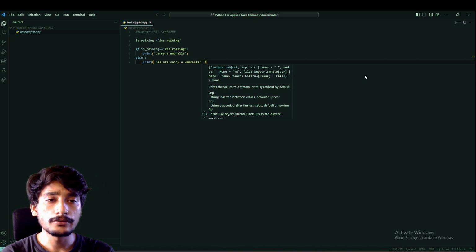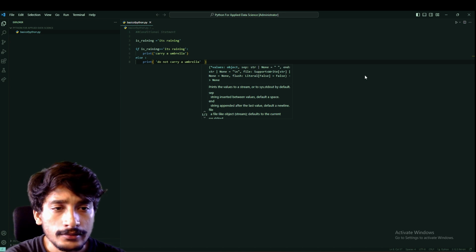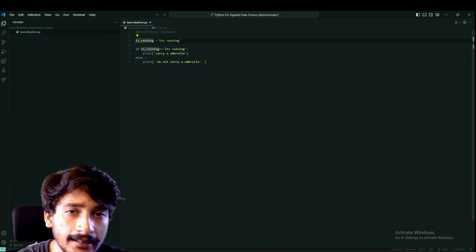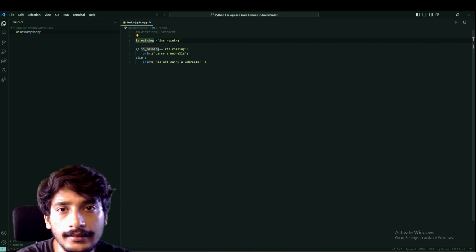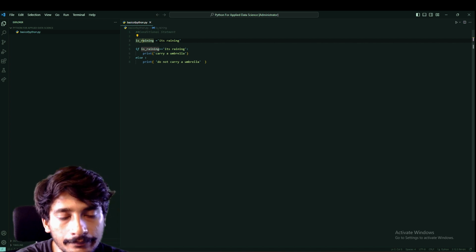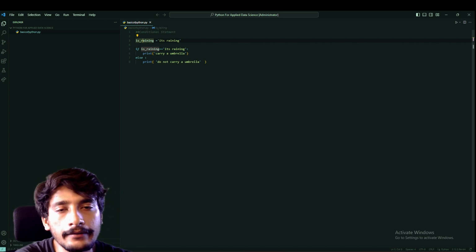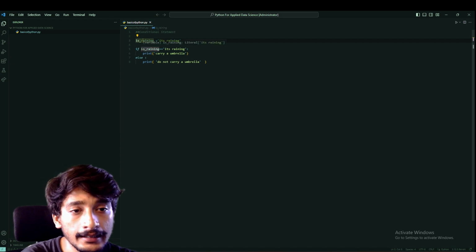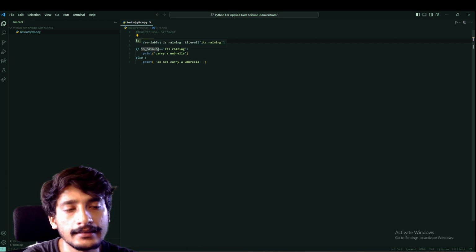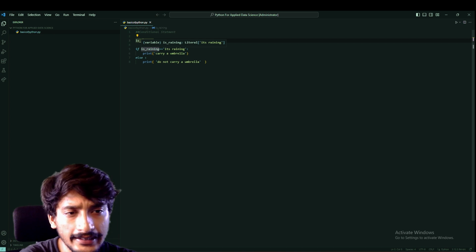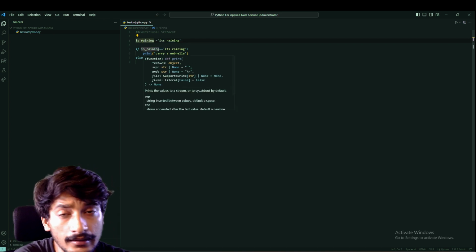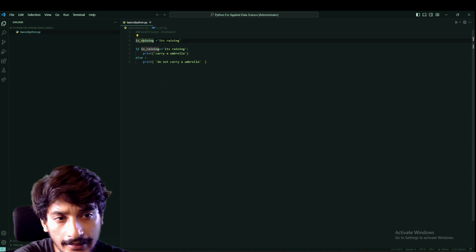So now let us look at what is happening. We have created a variable named is raining, and it's saying that it's raining, which we have created as a string. Next we have created a conditional operator if, and we are checking if is raining is equal to the it's raining statement, then we should print the statement carry an umbrella.